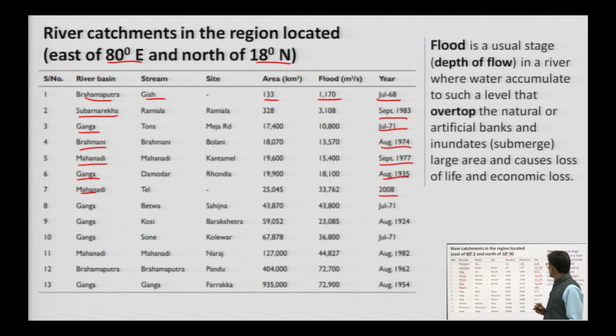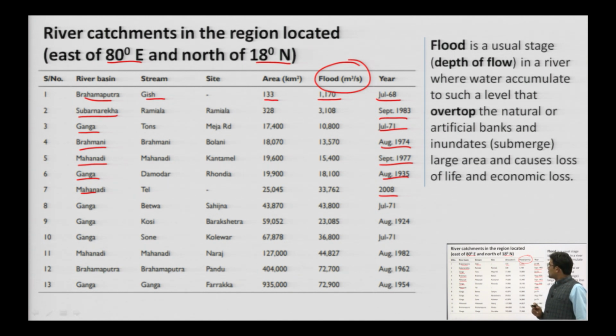So, the flood is the usual state, that is, the depth of flow in a river where water accumulates to such a level that it overtops the natural or artificial bank and inundates a large area and causes loss of life and economic loss, okay.